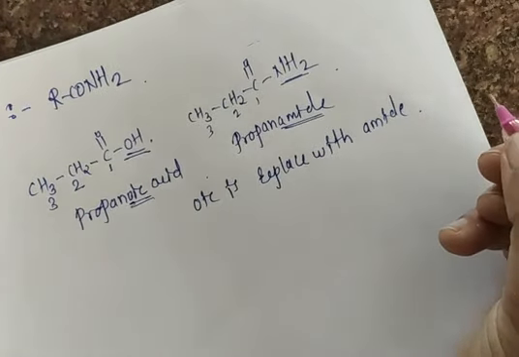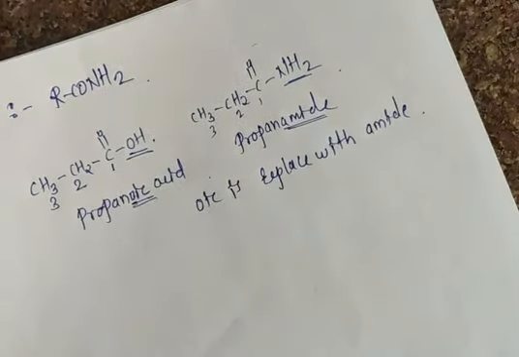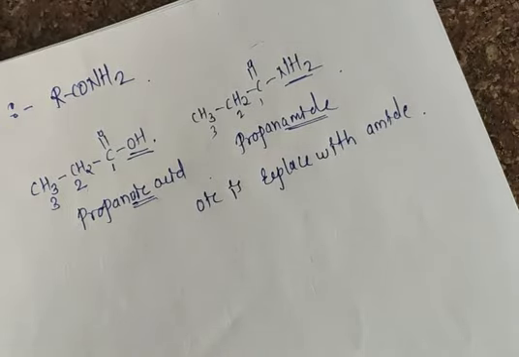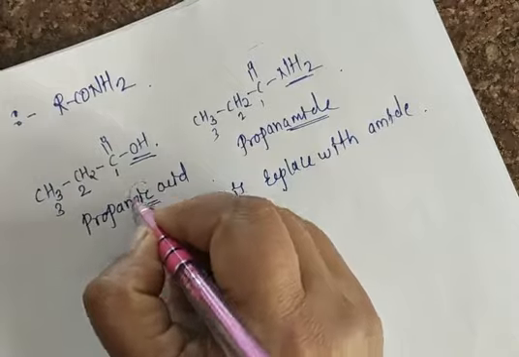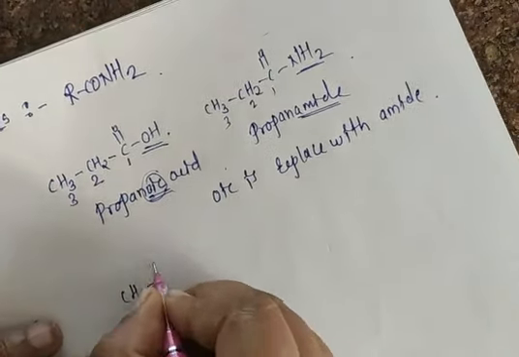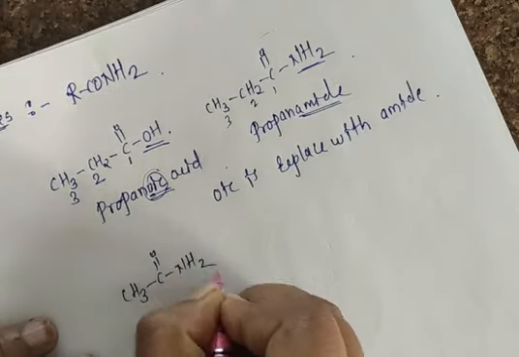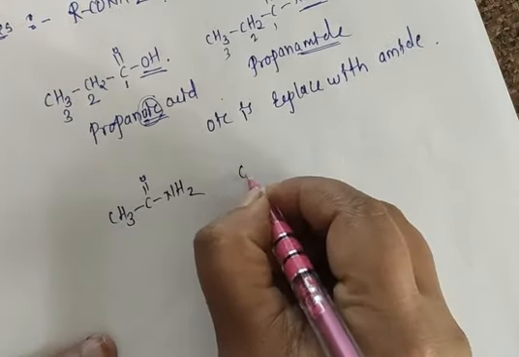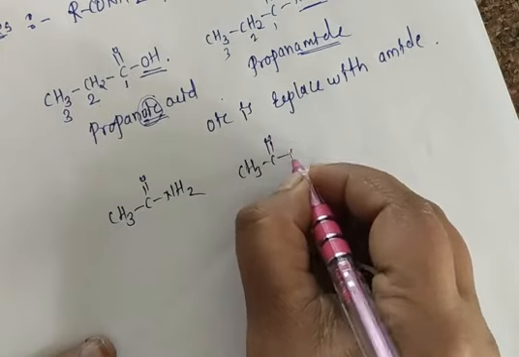So remember one thing, if in a given organic compound there is a presence of an amide group, whatever OIC is present, that OIC will be replaced with amide. Suppose I take here CH3, CO, NH2, and here we have CH3, CO, OH.